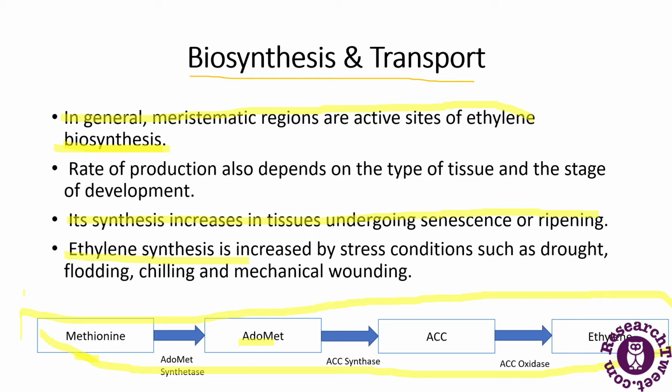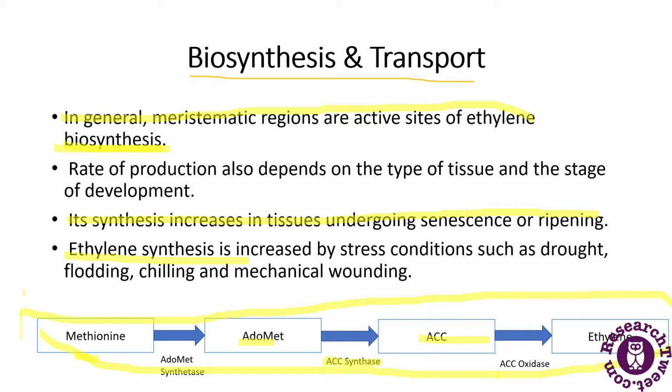The rate limiting step in this pathway is the conversion of ADOMET to 1-aminocyclopropane-1-carboxylic acid, that is ACC, which is catalyzed by the enzyme ACC synthase.